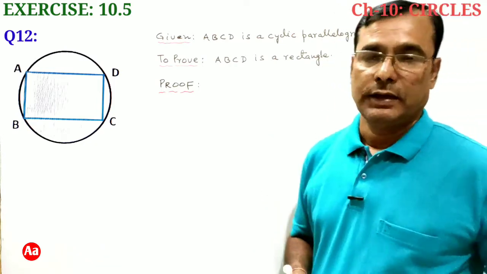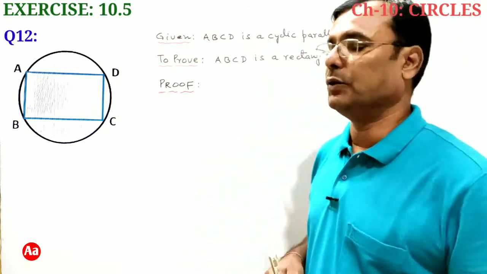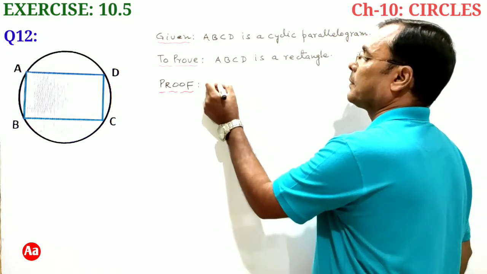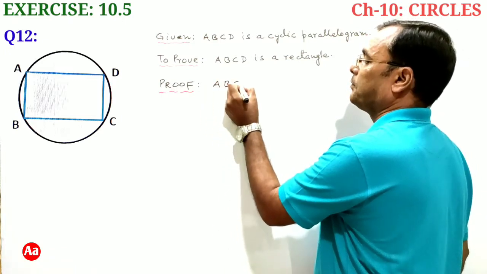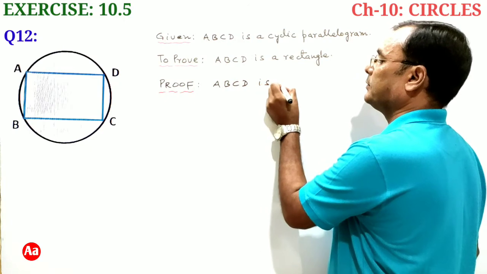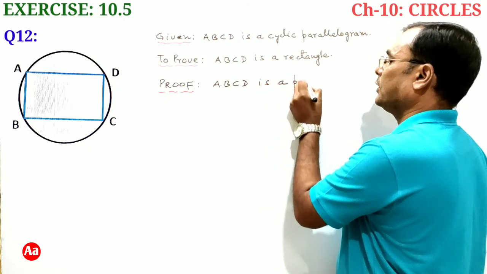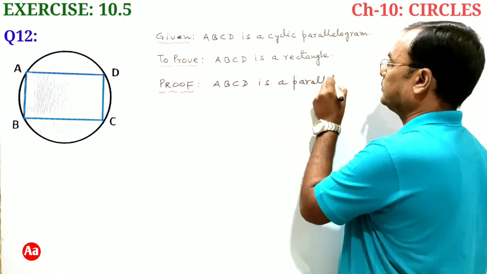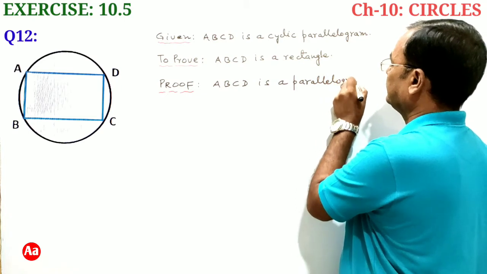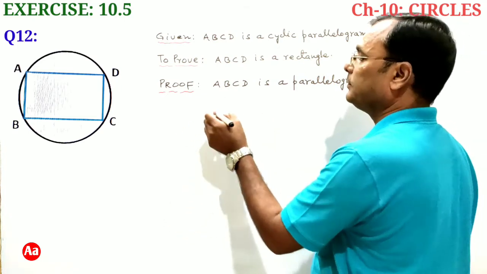See, ABCD is a parallelogram. It is given.